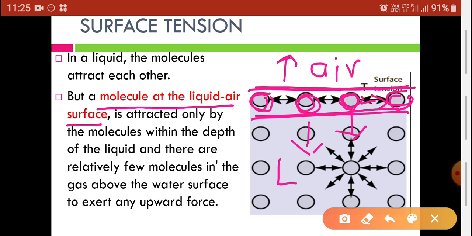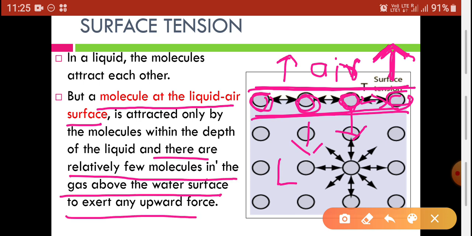There are relatively few molecules in the gas above, because there are only a few molecules present above the surface, and those gas molecules attract very little. So there are relatively few molecules in the gas above the water surface to exert any upward force.